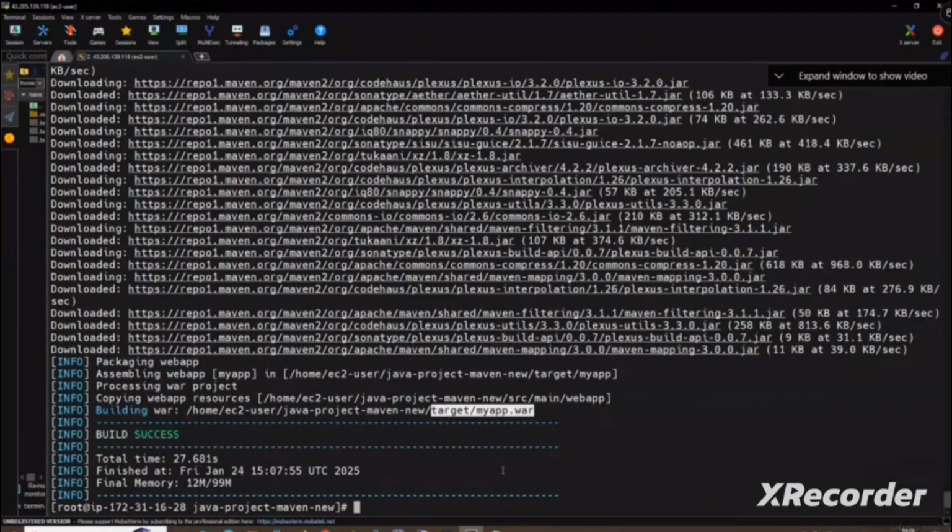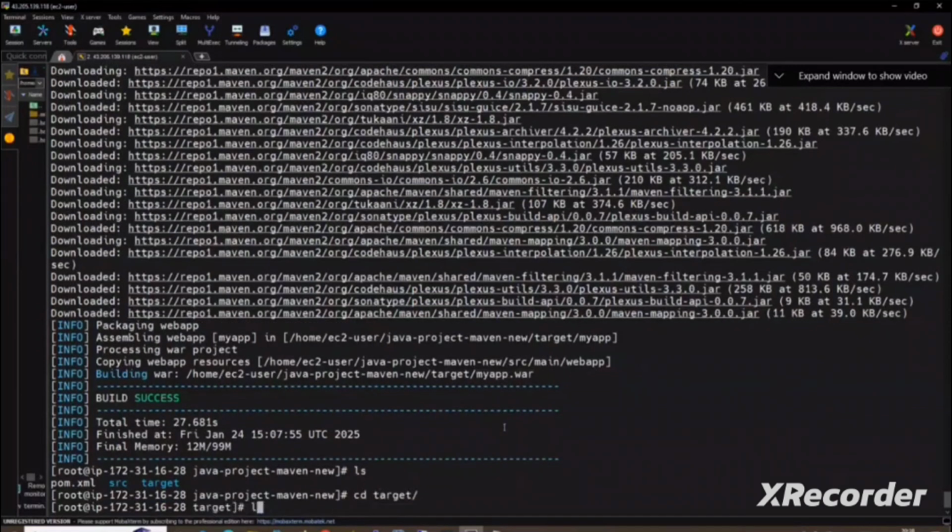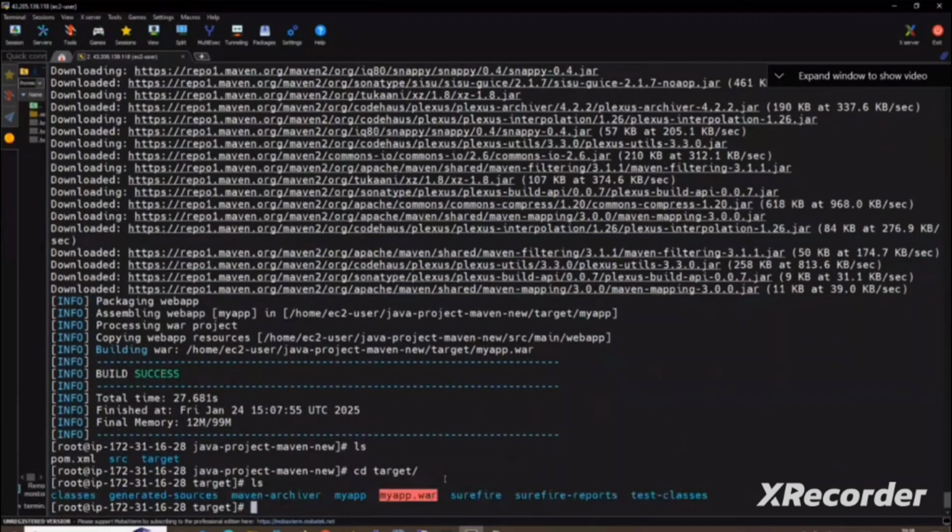So where is that war file? In the target folder. Do you see the target directory got created? If you go inside this directory, what do I have here? My app.war. You see this here? The war file is ready. This is the outcome of Maven. And this war file we need to take and deploy on Tomcat. Now the build phase is completed.